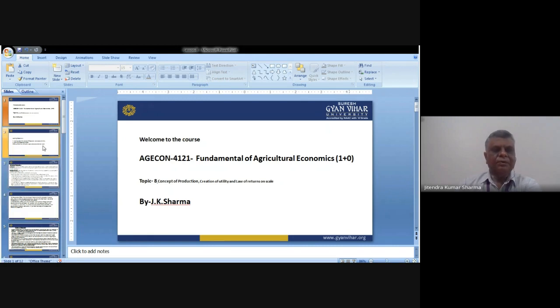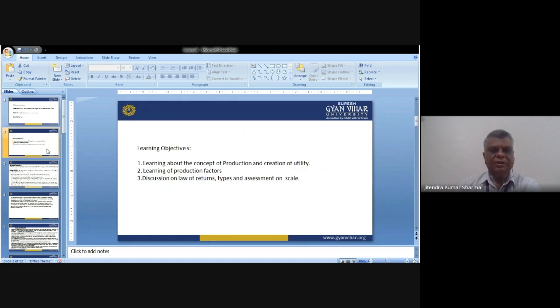So before going into the detailed discussion, let us have the learning outcomes of this topic. First, learning about the concept of production and creation of utility. This is the first learning outcome: when we complete the entire concept of production and creation of utility, then we'll have a complete understanding of these two things.